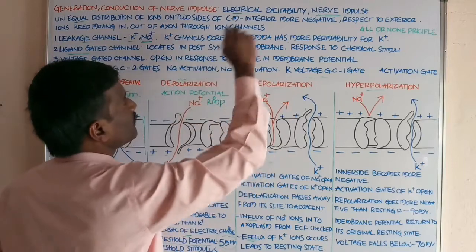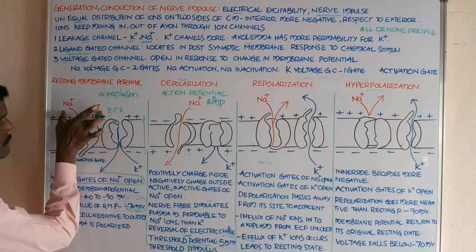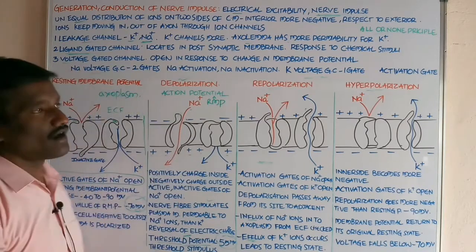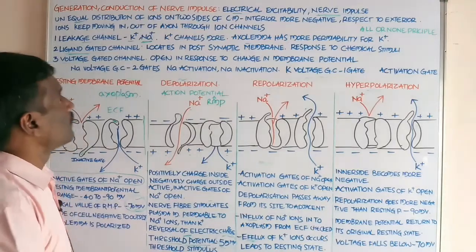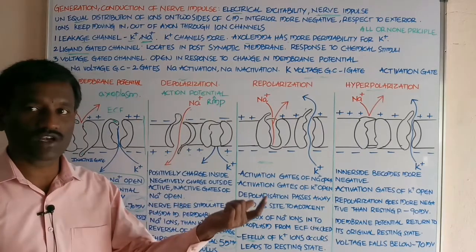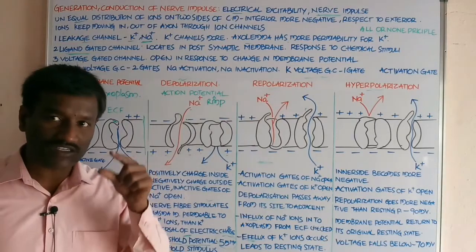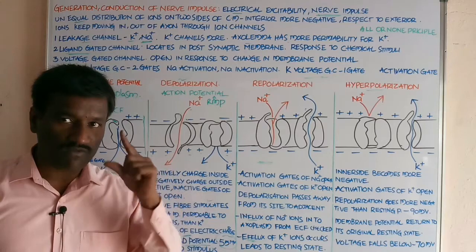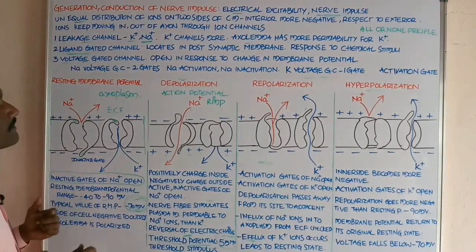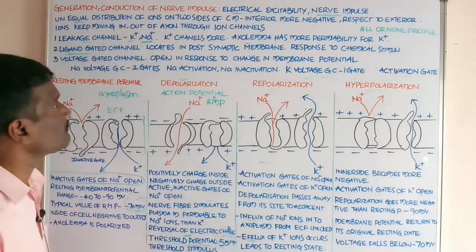The interior is more negative with respect to the exterior, and ions keep moving in and out of the axon through the ion channels. The axolemma consists of ion channels, and by the help of the ion channels, ions keep moving in and out, which finally leads to the transmission of the nerve impulse or the action potential.